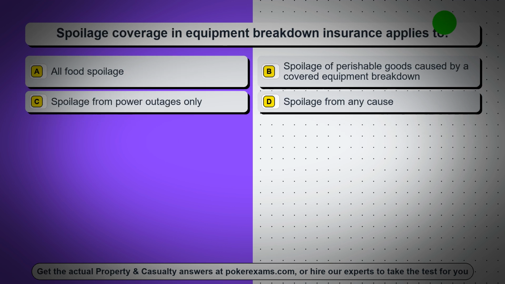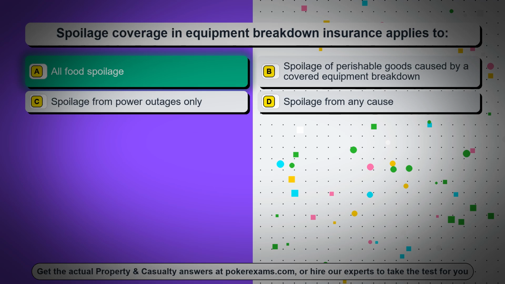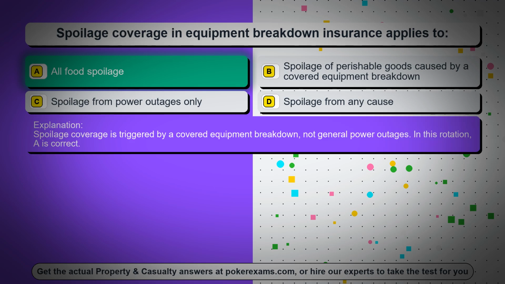Question 82. Spoilage coverage and equipment breakdown insurance applies to: Option A, all food spoilage. Option B, spoilage of perishable goods caused by a covered equipment breakdown. Option C, spoilage from power outages only. Option D, spoilage from any cause. The correct answer is option A, all food spoilage. Spoilage coverage is triggered by a covered equipment breakdown, not general power outages. In this rotation, A is correct.